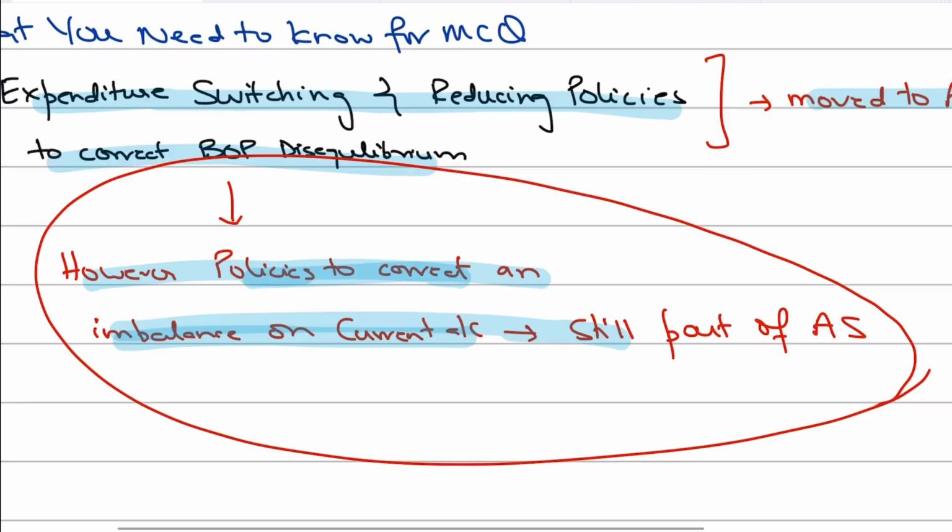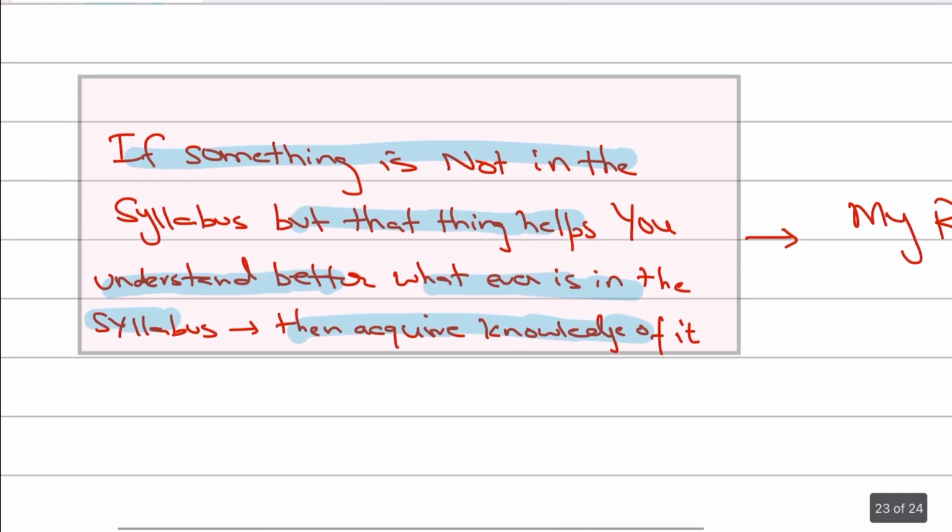Like I said, the golden rule is that if something is not in the syllabus, but that thing helps you understand better whatever is in the syllabus, then you do acquire knowledge of it, and you guys will practice MCQs for expenditure reducing and switching policies, and believe me, you will definitely be thanking me later, okay?